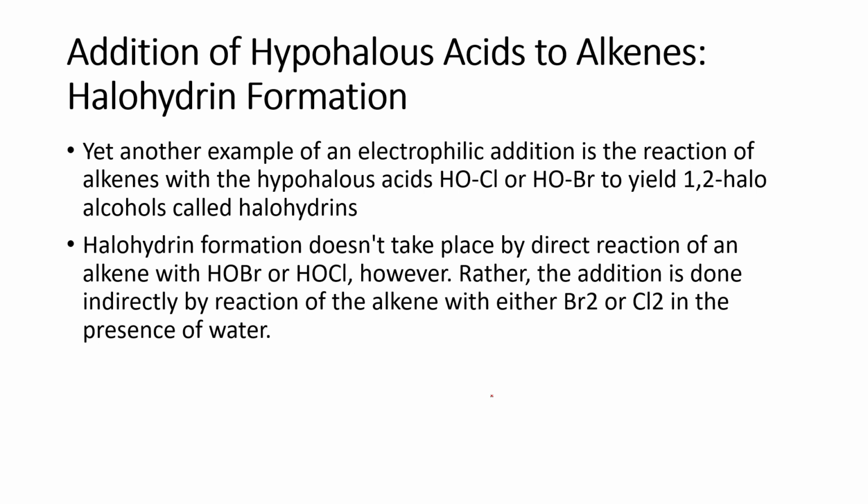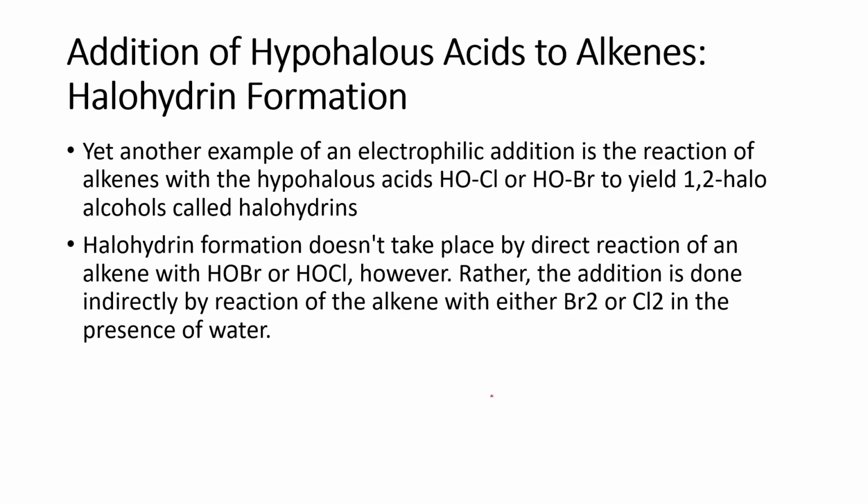Wala, ayaw niya na mag-form. Okay. So, the next reaction is the addition of a hypohalous acid to an alkene. So, it forms a halohydrin. Yet another example of an electrophilic addition is the reaction of alkenes with the hypohalous acids, like your HOCl and your HOBr, to yield 1,2 halo alcohols called halohydrins.